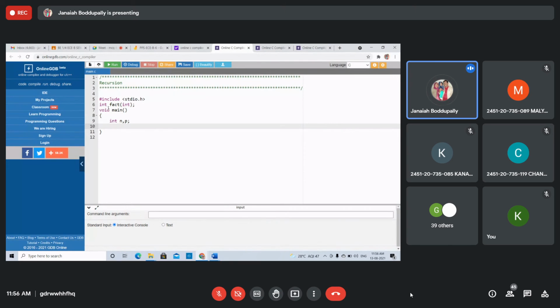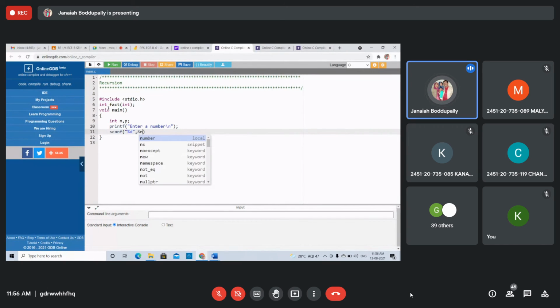In printf, enter a number to find the factorial of that number. Scanf, as usual, you know this scanf, percent d ampersand of n.